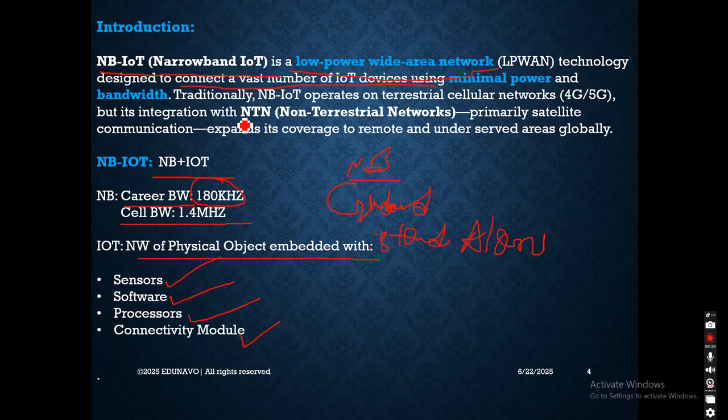So when it comes to NTN, that is the non-terrestrial network. Till now we have used NB-IoT with respect to the TN, that is the terrestrial network. Now we are going to integrate it with NTN, the non-terrestrial network. Primarily it is all about satellite communication, which helps us expand coverage in remote or rural areas where a terrestrial network cannot provide coverage. Okay, let's move on.